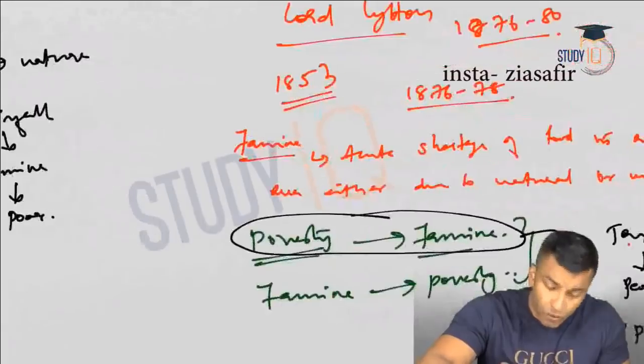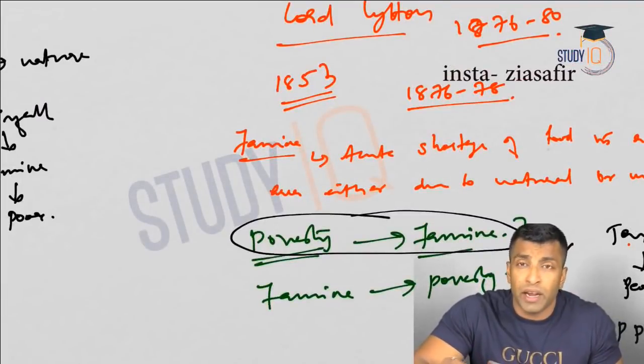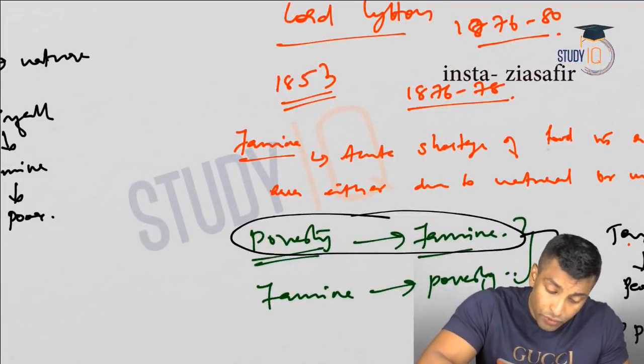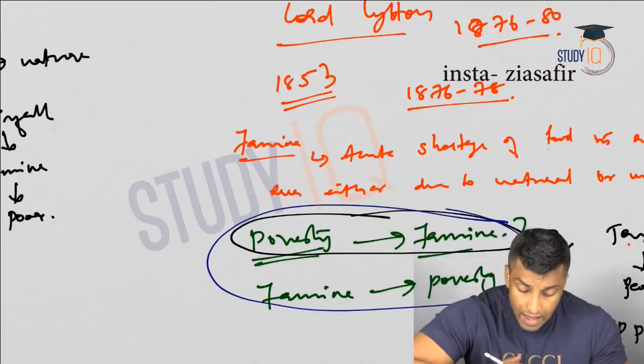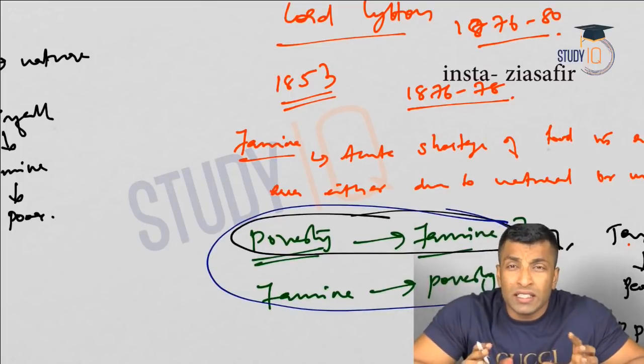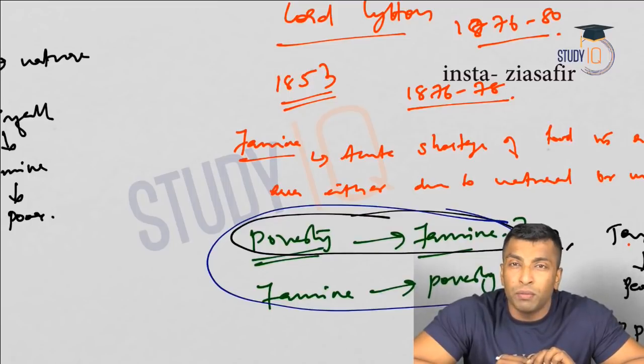So ultimately two views are there. You just need to have some idea about that. These are the two views. Nationalists say poverty led to famine, and government say famine led to poverty.